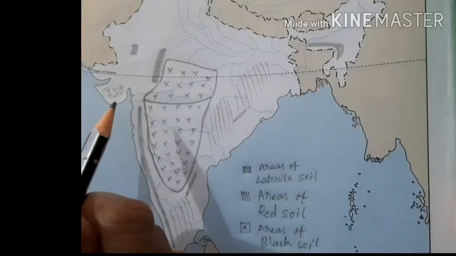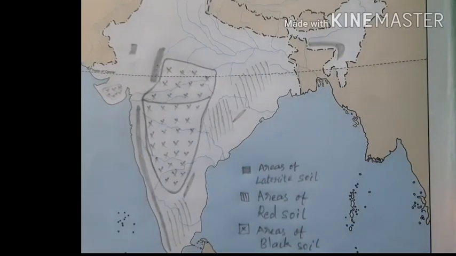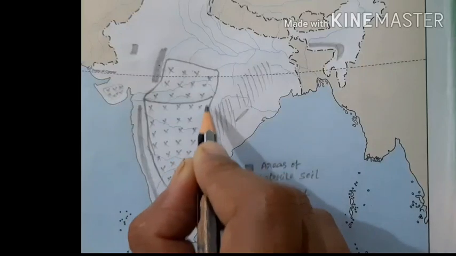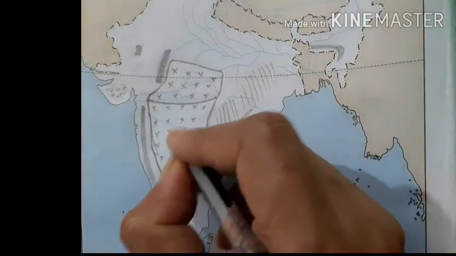In the questions, they will ask you to shade an area to show the presence of black soil, like that only the question will be asked. So we have to show the boundary, then give a shading, otherwise you can write here black soil.